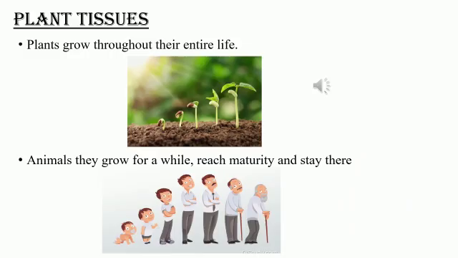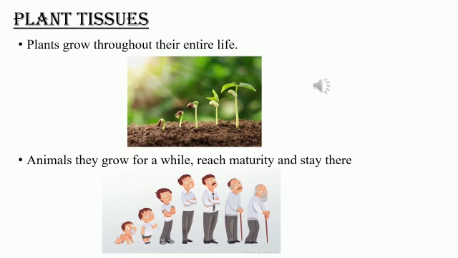So now we will study about plant tissue. Before that, I would like to give a general thought about plants as well as animals. Plants grow throughout their entire life. Did you know this? Plants never stop their growth. They keep on growing. Whereas in the case of animals or humans, they grow for a while, and when they reach maturity they stop growing. Okay, so this is a major difference between plants and animals.